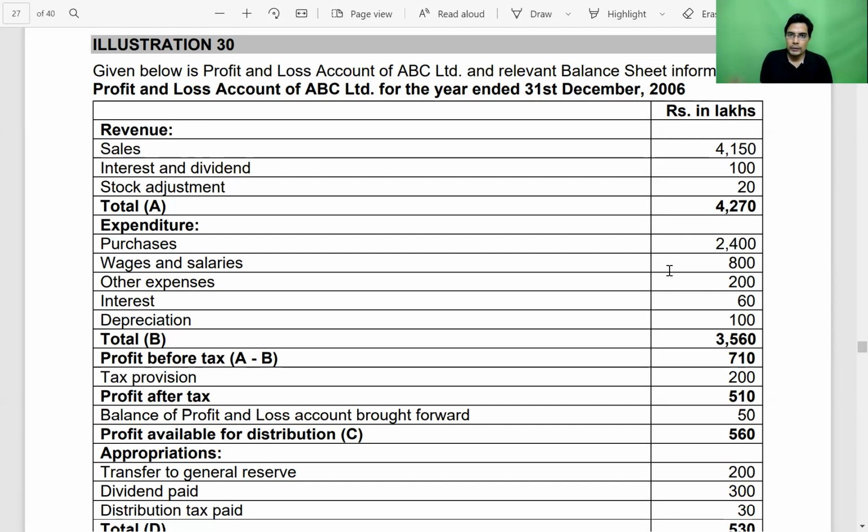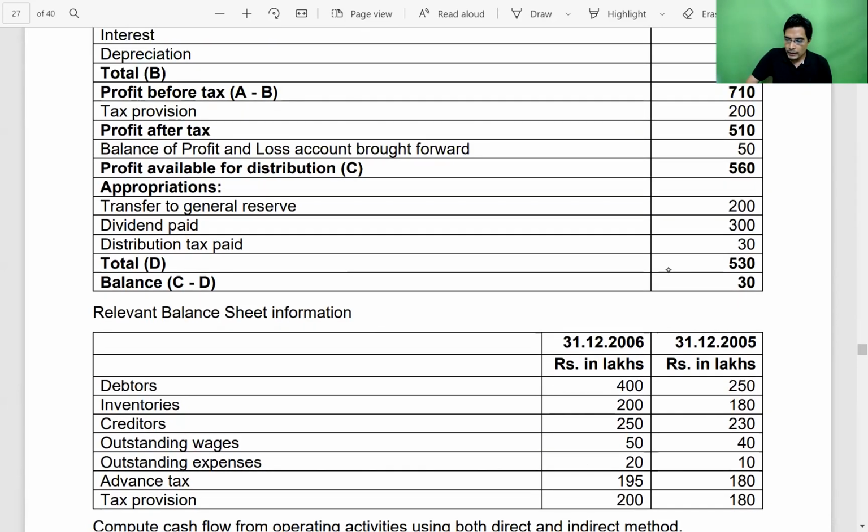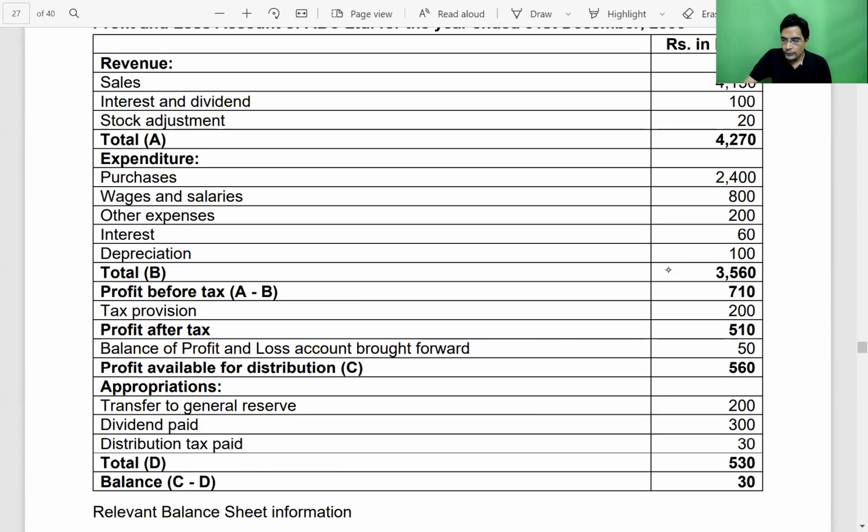In this video, we will be discussing question number 30, which is given in your material on page number 77. Before we start discussing this question, we will first discuss the concept of advance tax and how advance tax accounting is done in the books of accounts, and then we will take up this question. So you also give a heading along with me: concept of advance tax.